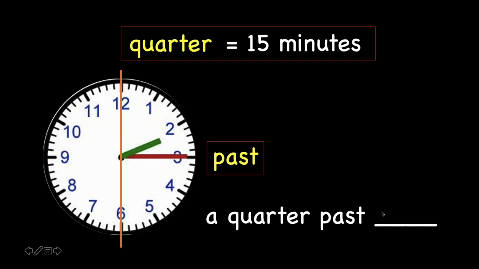What's the short hand? Correct. So the answer is a quarter past 2. 2 o'clock and 15 minutes is also called a quarter past 2. Is it okay? Let's take a look at another example.